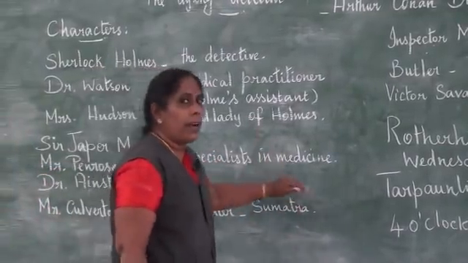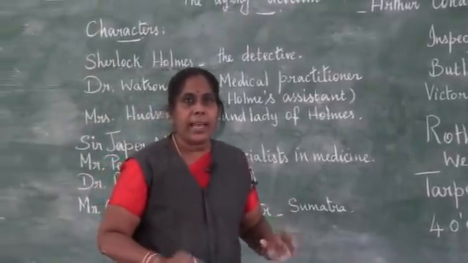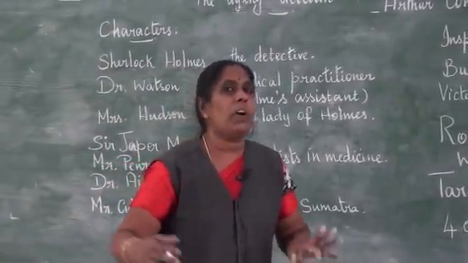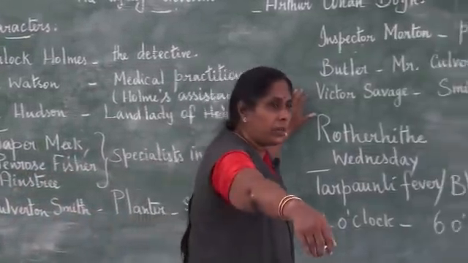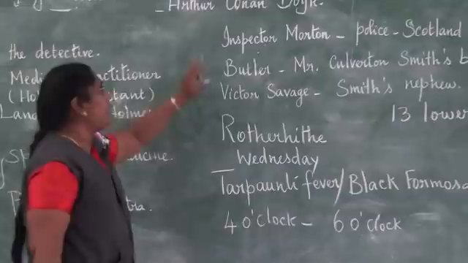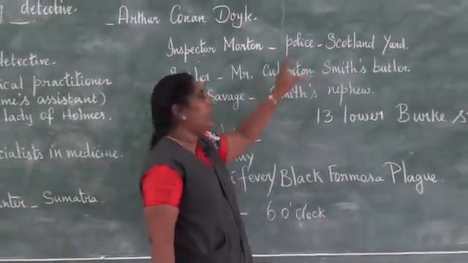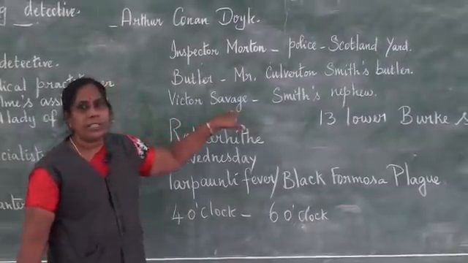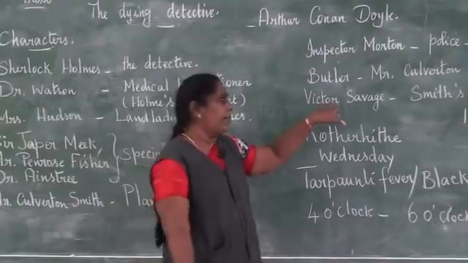So immediately what happens? He takes the box, the only evidence that he has, puts it in his pocket and starts leaving the room. But the moment he comes near the threshold, near the door, immediately Inspector Morton arrests him on charge of Victor Savage's death. That is, Culverton Smith had murdered Victor Savage.